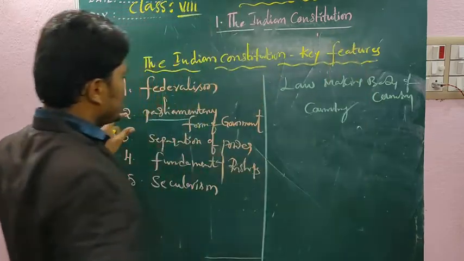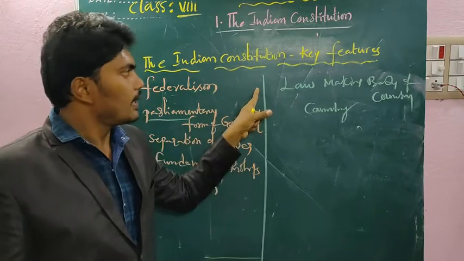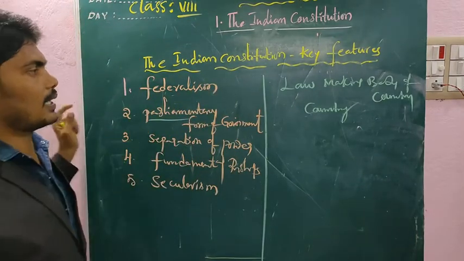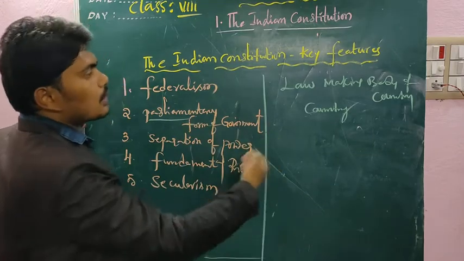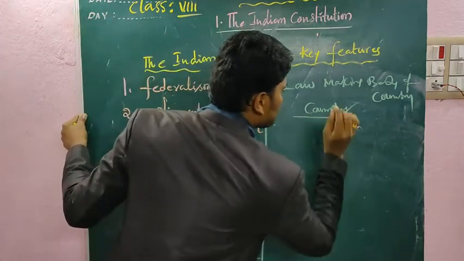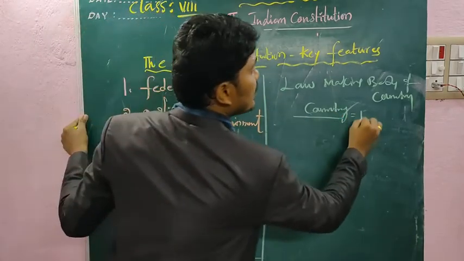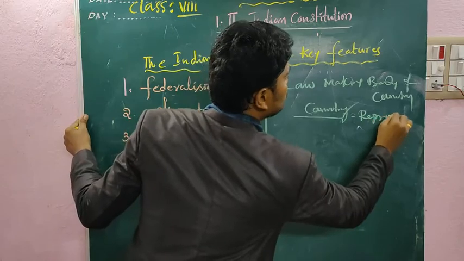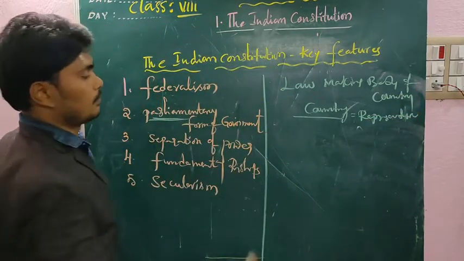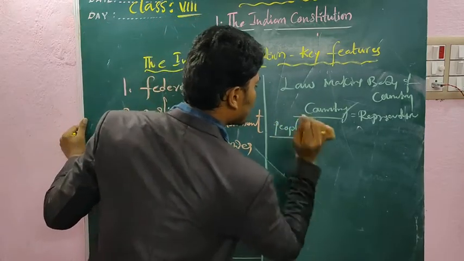The representatives, what is the parliament? It's the highest law-making body of the country. It's responsible to make the laws and implement the laws, as well as to rule the whole country. That is nothing but parliament. Those who are inside the parliament are representatives. They are elected by whom? The people.